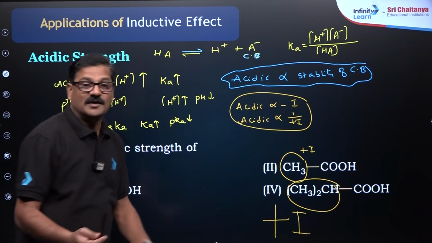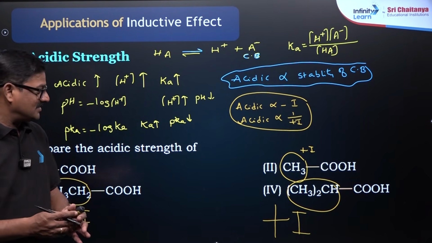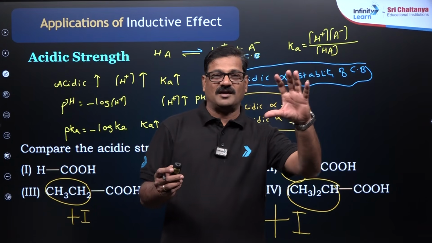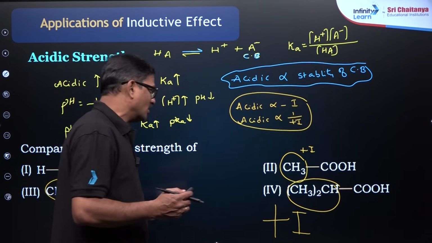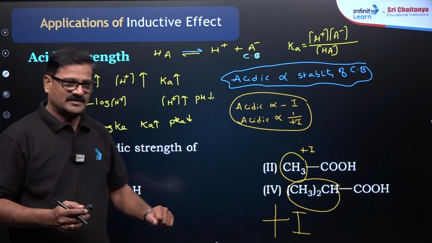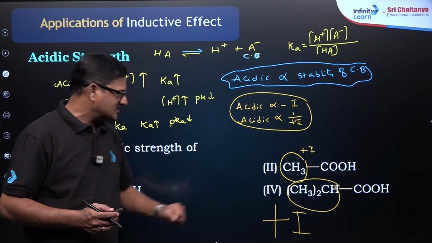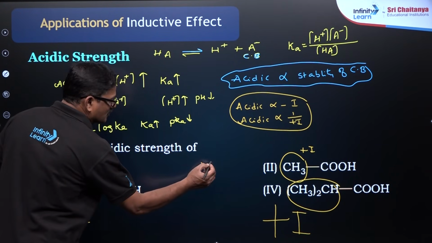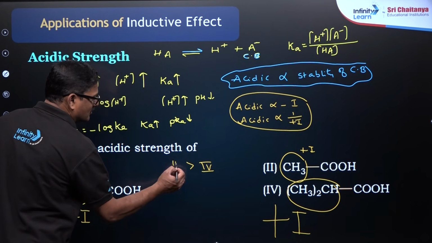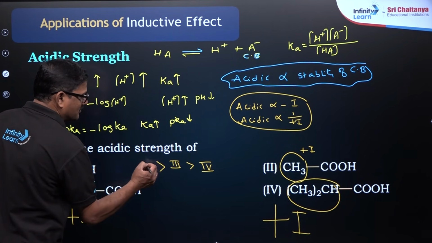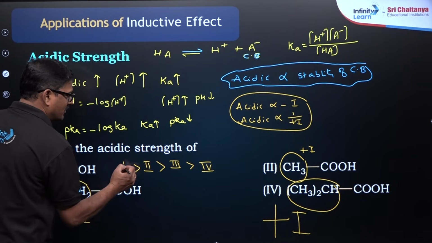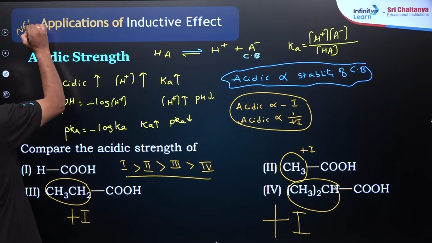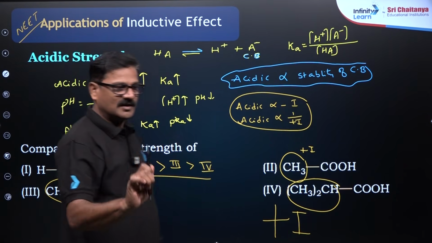More positive inductive effect means it is going to be less acidic. So for the acidic strength, 4 is less than 3, which is less than 2, which is less than 1. A question like this is likely to come in the NEET examination.